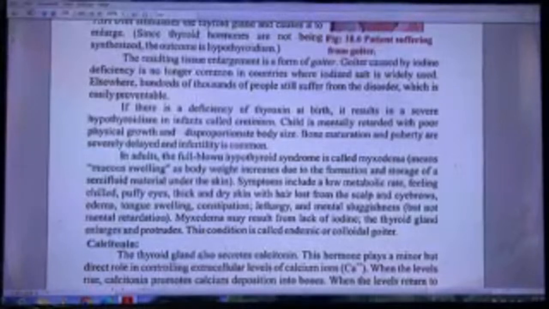Myxedema may result from lack of iodine. The thyroid gland enlarges and protrudes. The condition is called endemic or colloid goiter.